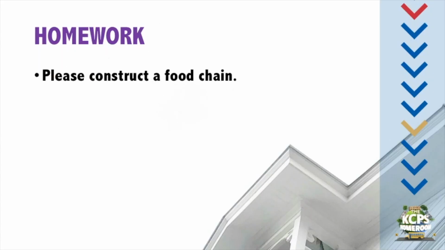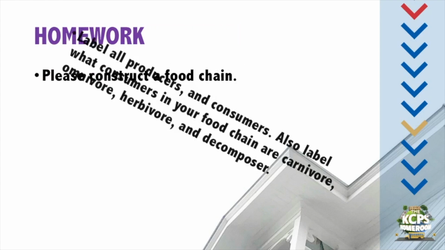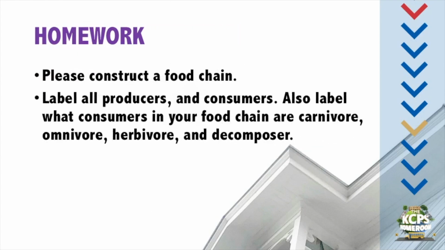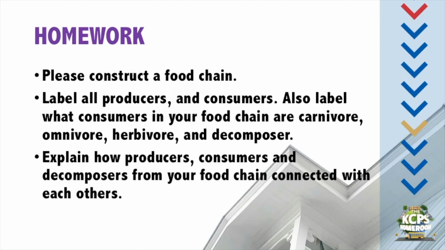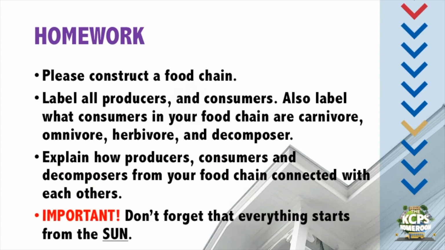Guys, for your homework, I want you to construct a food chain and label all producers and consumers in your food chain. Also, label which consumers in your food chain are carnivore, omnivore, herbivore, and decomposer. Also, explain how producers, consumers, and decomposers in your food chain are connected with each other. And important, don't forget that everything starts from the sun.